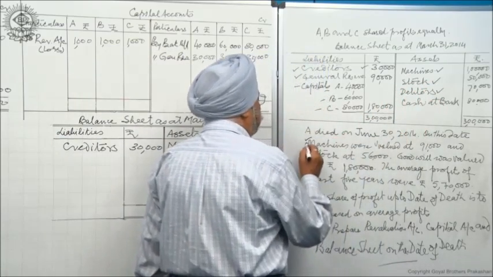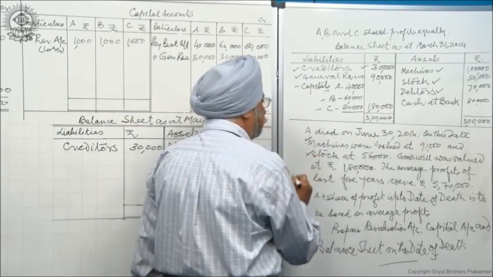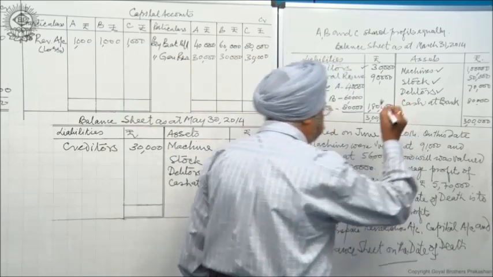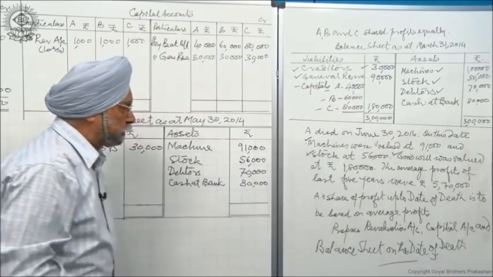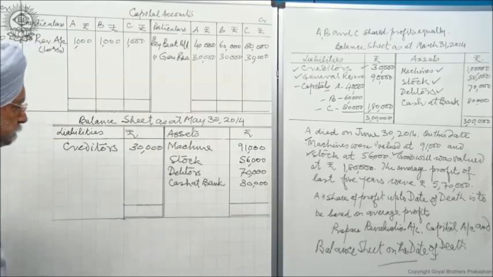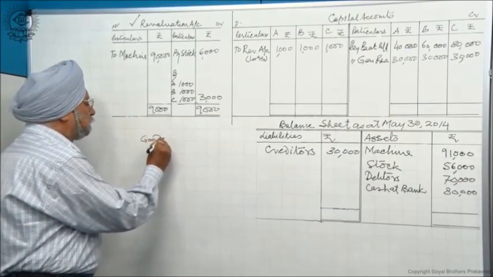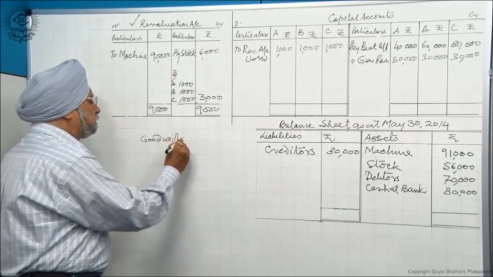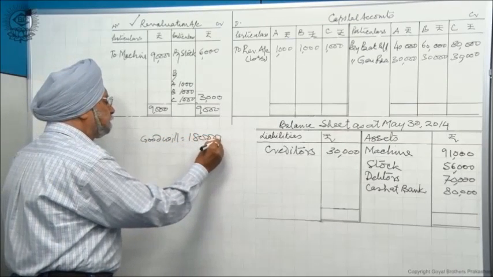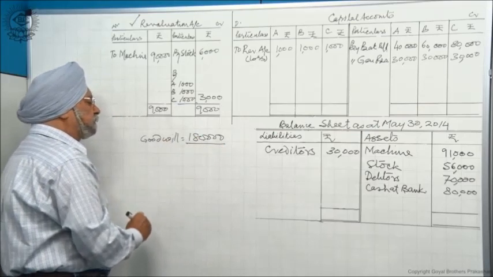Now come here. I have taken this adjustment, I have taken this one, but I have yet to take goodwill. Goodwill was valued at 1,80,000. This is the total goodwill of the firm.